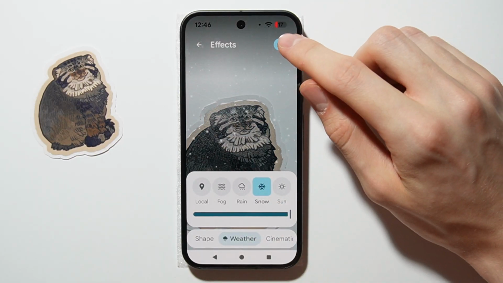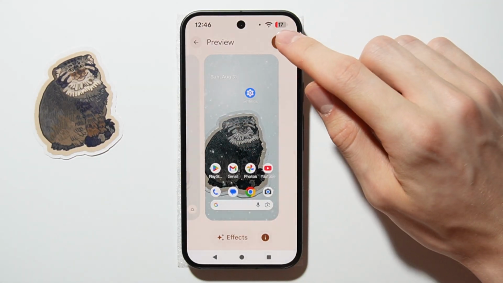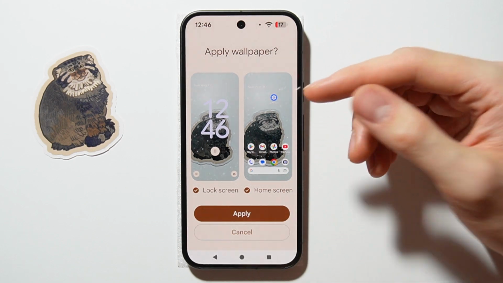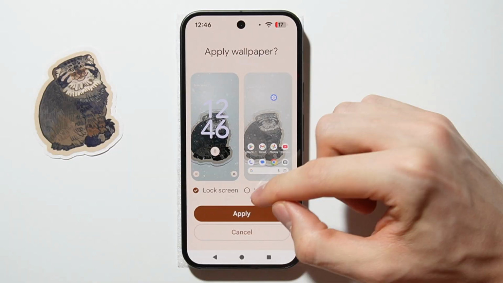Okay, so let's take this one for example and click check mark in the top right corner. Go to next, and now you can select that you want to have this wallpaper on your lock screen only or home screen or both.